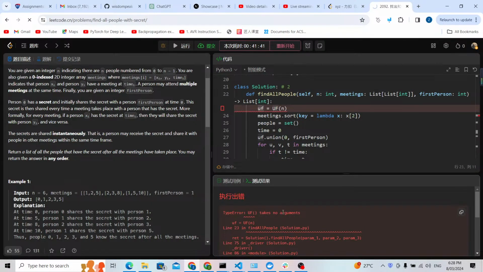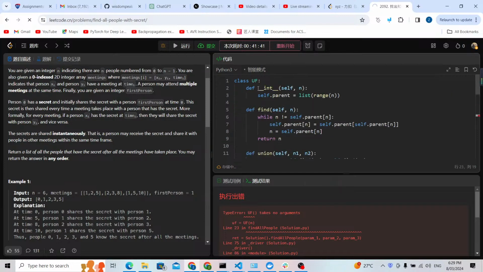UF takes no argument. Did I do something wrong? def __init__(self), I need to prepare the variable n.